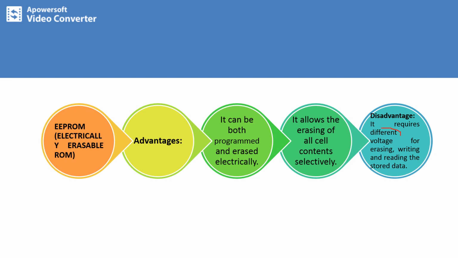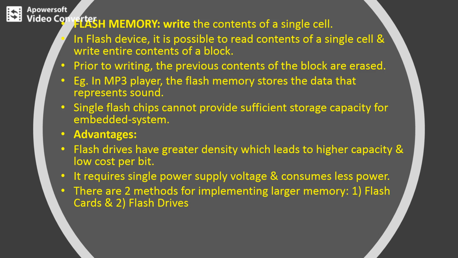So we have to consider different voltage levels in order to perform erasing, writing and reading the stored data. So we have to use three different sets of voltages to perform the erasing task, the writing task as well as reading the information. So next is flash memory.